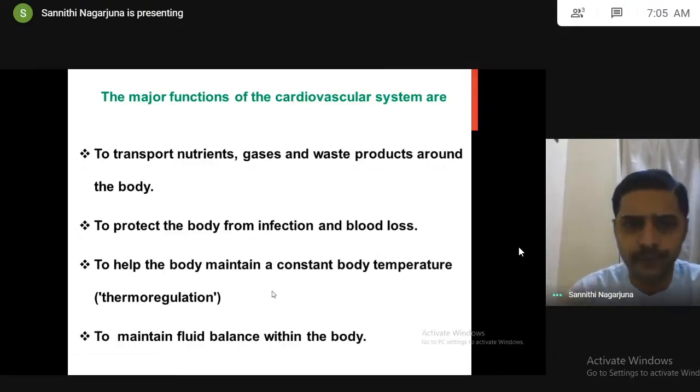The major functions of the cardiovascular system, as I mentioned just now, are to transport nutrients, gases, and waste products around the body, to protect the body from infections and blood loss, to help maintain constant body temperature, thermoregulation, and to maintain fluid balance within the body. As we discussed: to transport nutrients and oxygen, to remove waste products, to protect the body from blood loss and infections, and to maintain thermoregulation and fluid balance within the body.